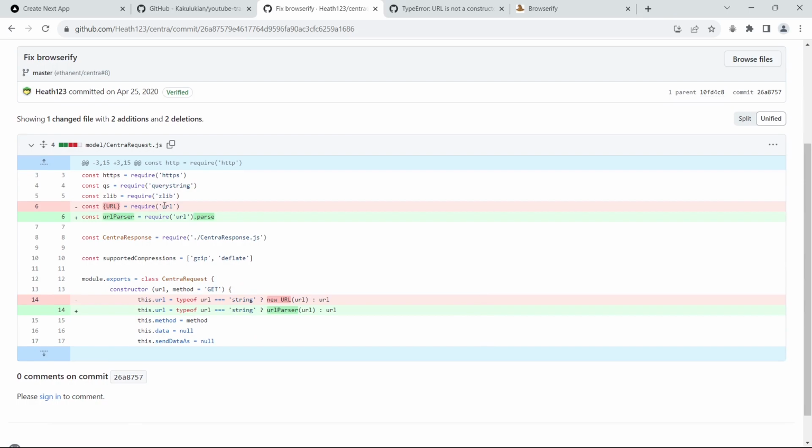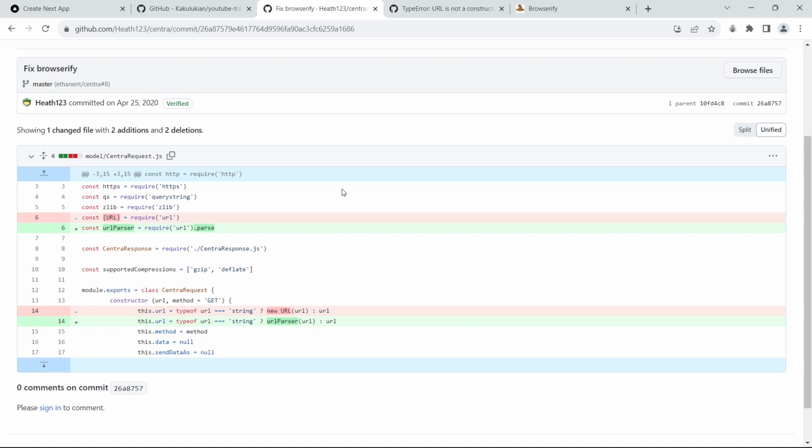So instead of the URL parser, and instead of creating an instance of the URL here, directly use the URL parser here. So depending on the requirement, if you have to use YouTubeLoader in the front end, what you'd have to do is incorporate this fix locally in the Centra package after you install it to fix the error. But a better fix would be to just use YouTubeLoader in the backend itself, like I suggested earlier in the video,